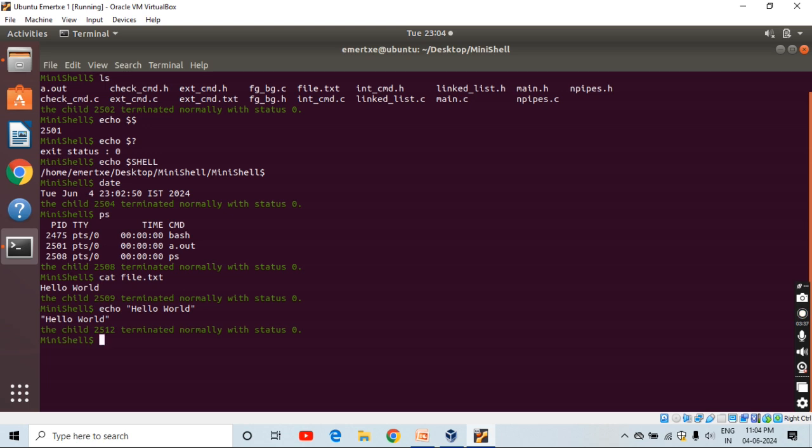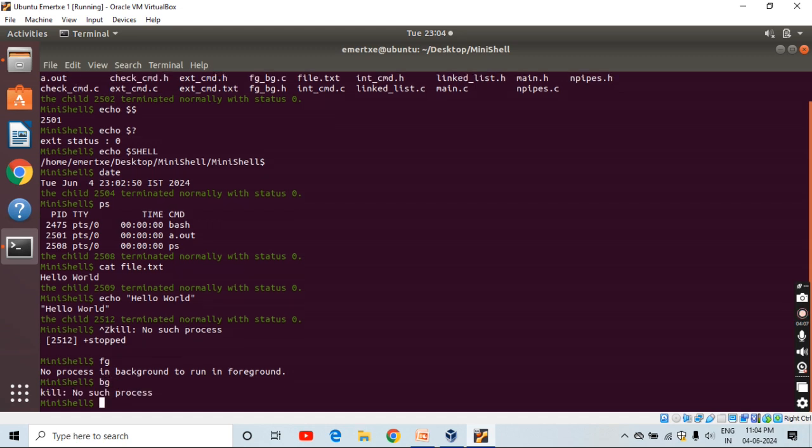Then next is, if you want to implement the Control Z signal, that is if you want to stop the process. So see here, stop, Control Z has been implemented. If you want to implement fg, no process in background to run in fg. If you want to implement bg, kill, no such processes.